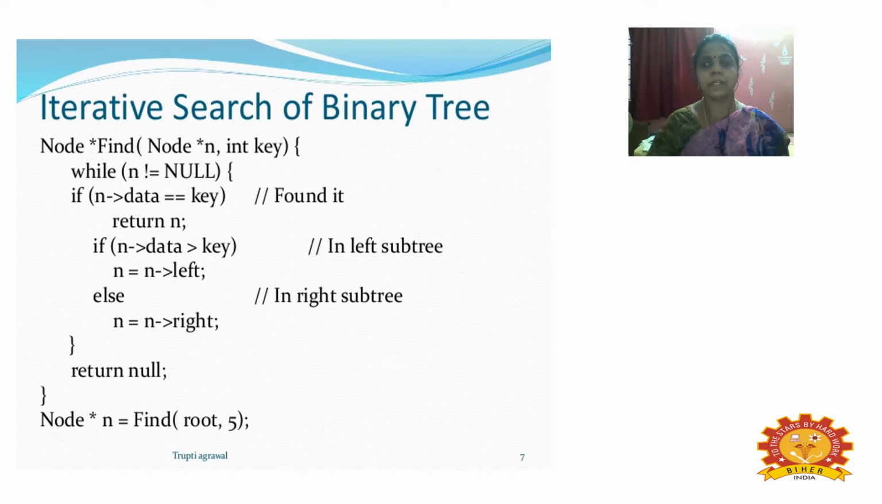Here, then we close the braces and return a null value, and in the declaration of the node, we are going to find Node asterisk n equal to find(root, 5) from the root elements, and whatever elements we are searching, we are going to find by the given criteria.